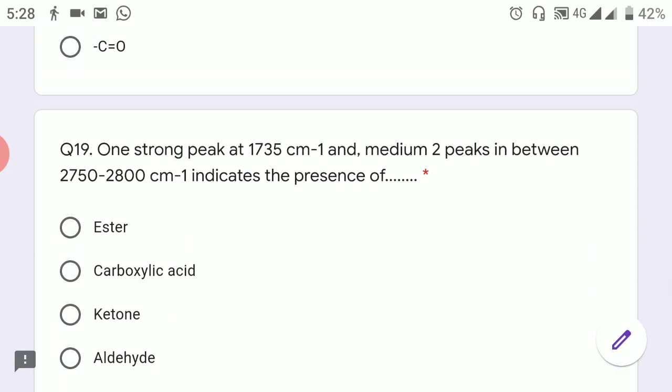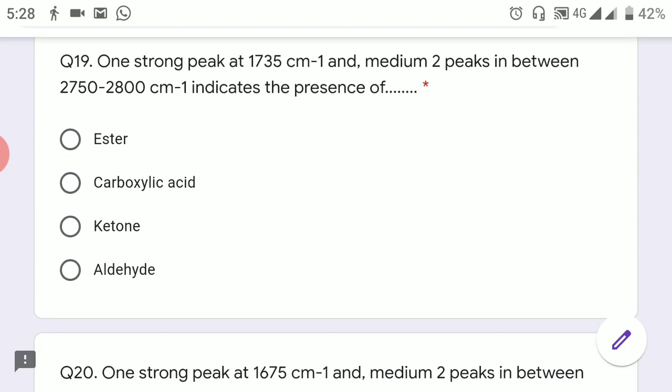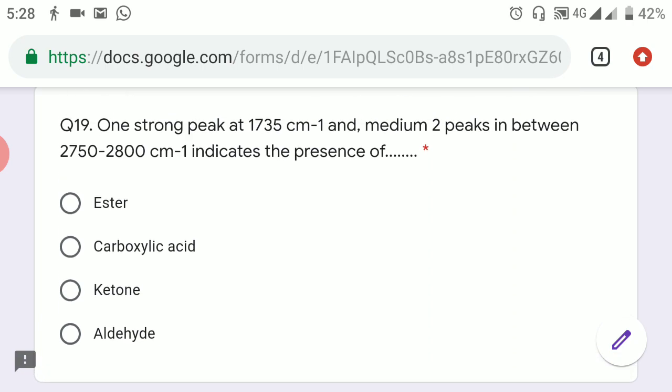Now the next situation: one strong peak at 1735 centimeter inverse and two medium peaks between 2750 and 2800 centimeter inverse. It is an indication of what? One thing is very sure: one peak at 1735 means it's a carbonyl group containing compound, and then two peaks between 2750 and 2800.